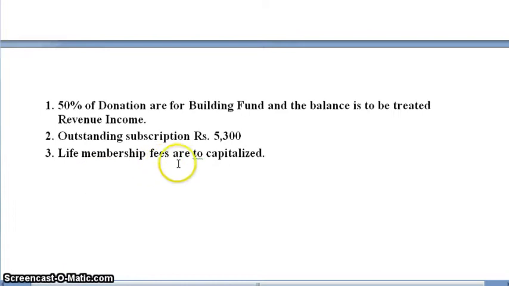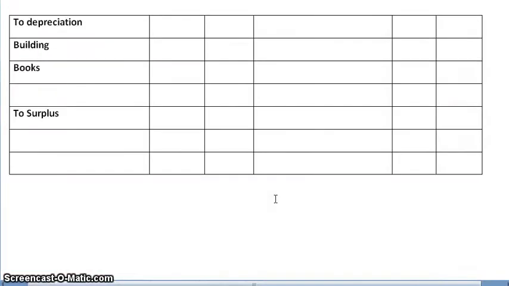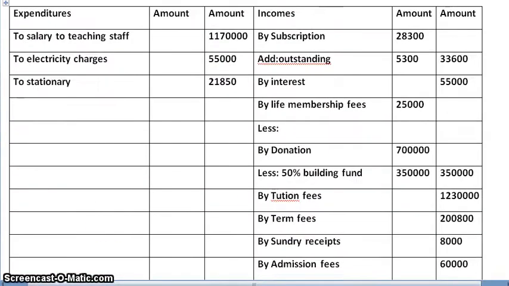Next, life membership fees are to be capitalized. So first effect, we will deduct capitalization, that is the entire 25,000. In the outer column nothing remains.